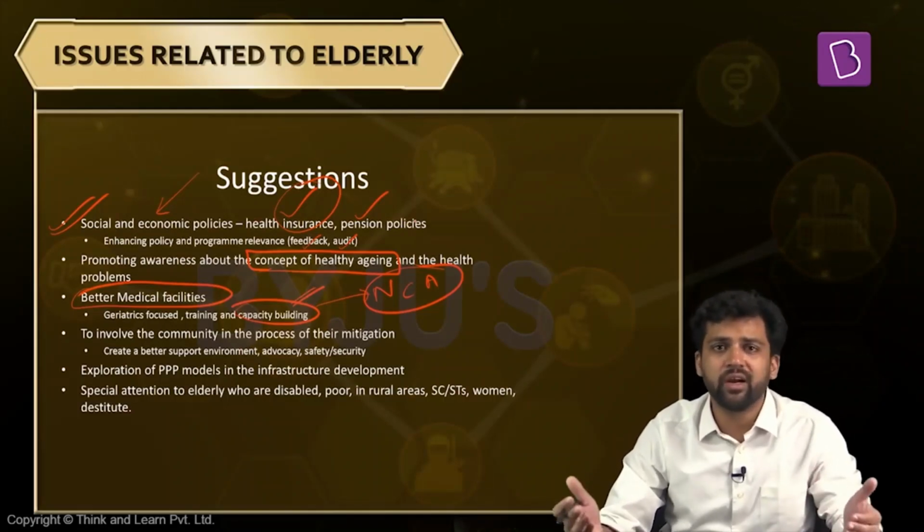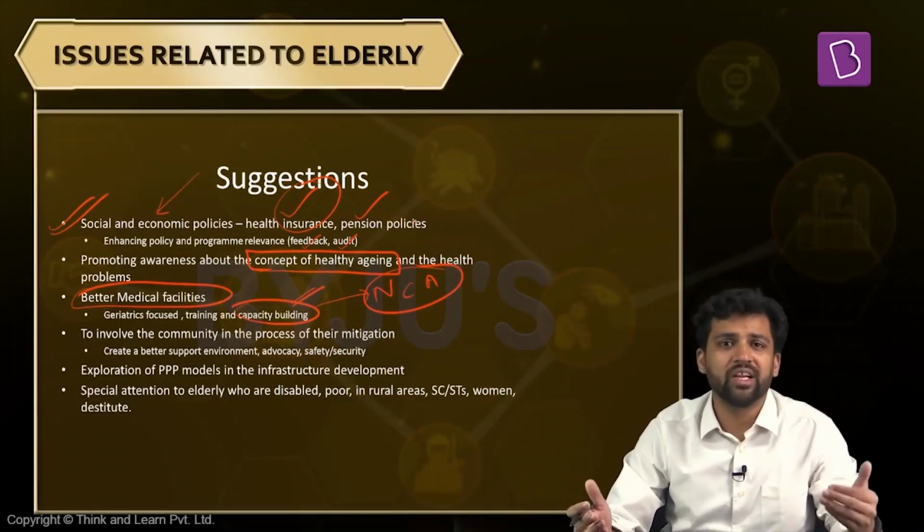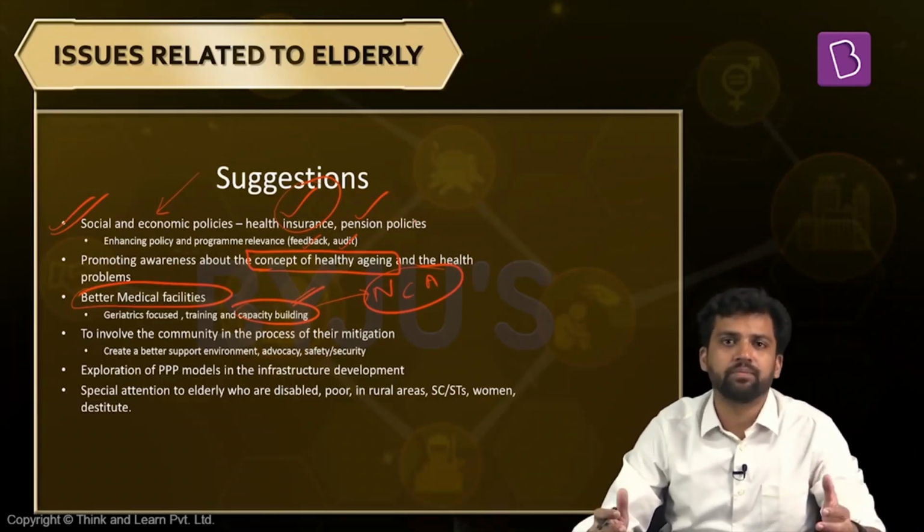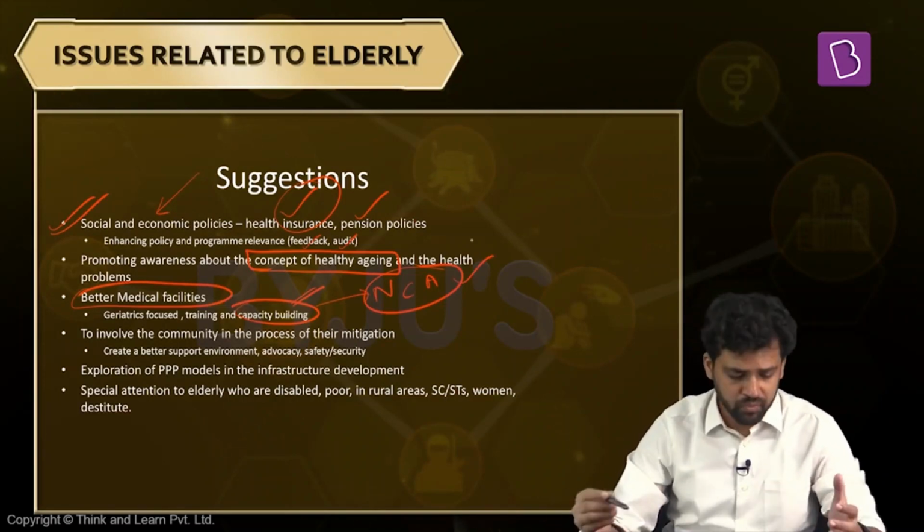For example, many times elderly are not admitted in healthcare institutions. They might be staying within the house, but they require some specific treatment, some specific care. So again, these manuals will have that. Apart from that, they will also have cutting-edge research on the issues that elderly face. And apart from this, they will also have a 200 bedded facility each. So we need to have better medical facilities.